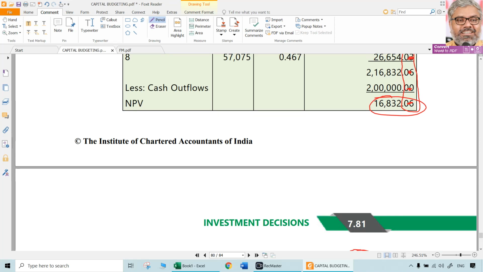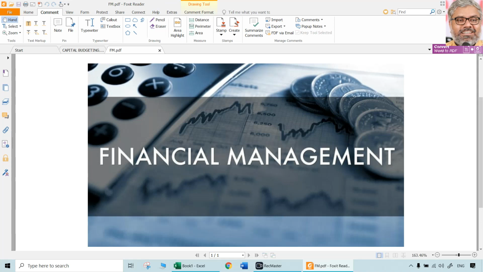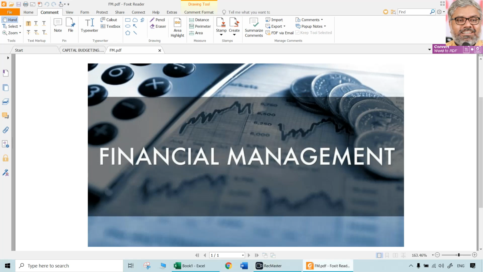So 16,832 positive NPV, and 1.084 profitability index being more than 1, is the final answer for this 8th question. And since both of them are giving a go-ahead with this project selection criteria, this project is better to be selected, meaning the machine can be purchased. That will be the conclusion. So these are the various techniques, a couple of techniques. Majorly what we discussed today are NPV and profitability index.